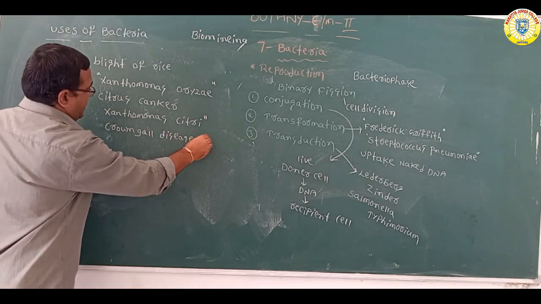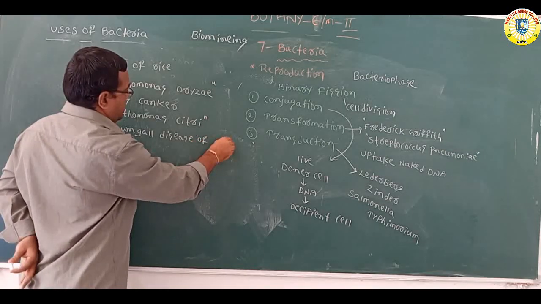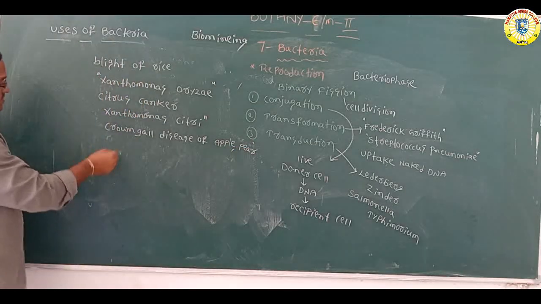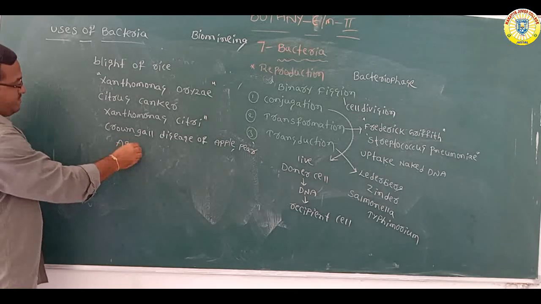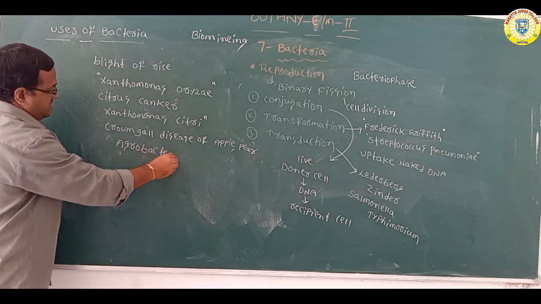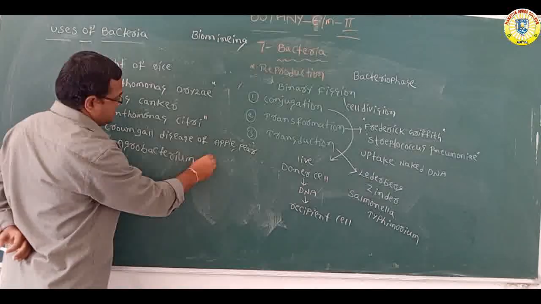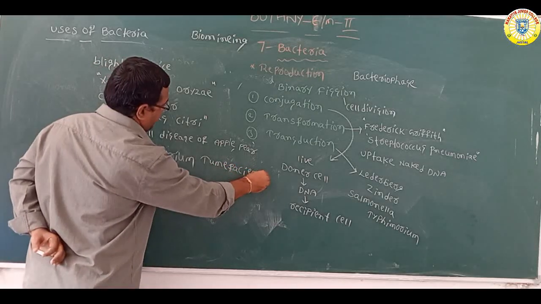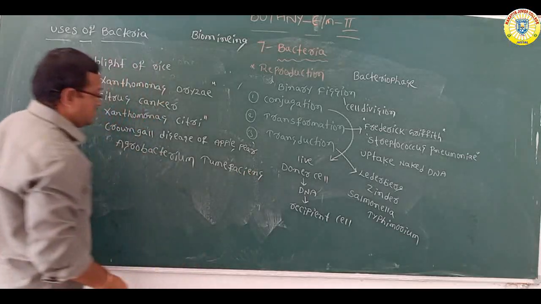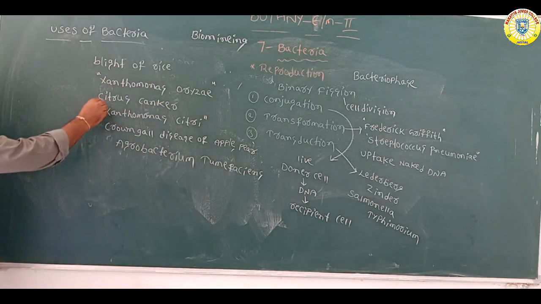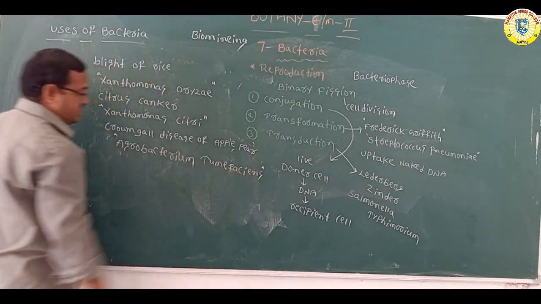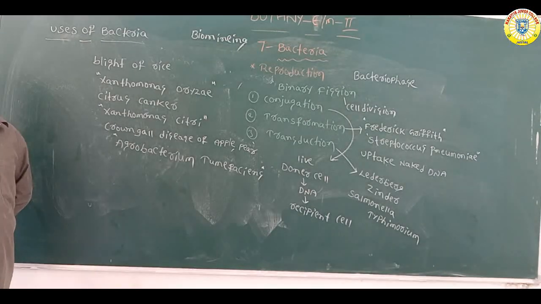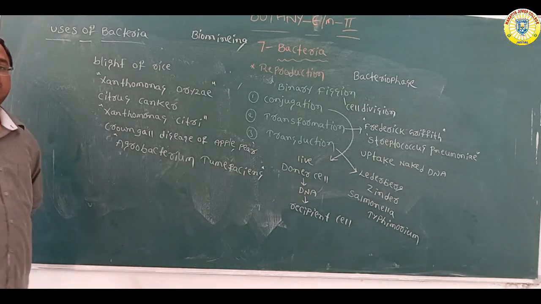Crown gall disease of apple and pear is caused by Agrobacterium tumefaciens. So these are the plant diseases.